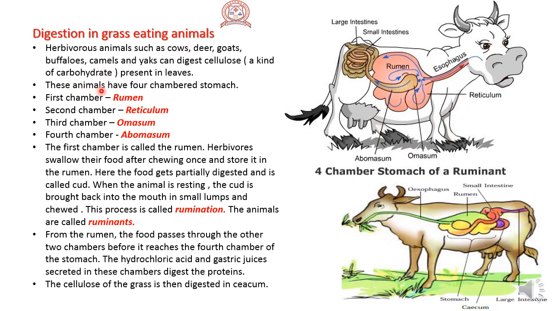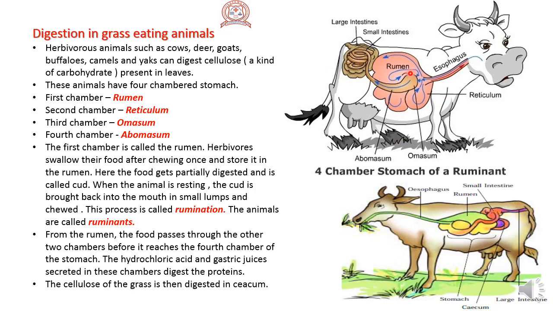These animals have a four-chambered stomach. They also have esophagus, stomach, small intestine, large intestine, like the human digestive system. But their stomach is divided into four. These animals have a four-chambered stomach.